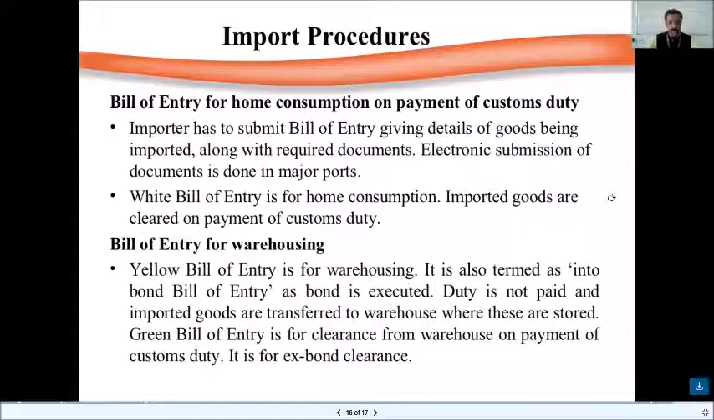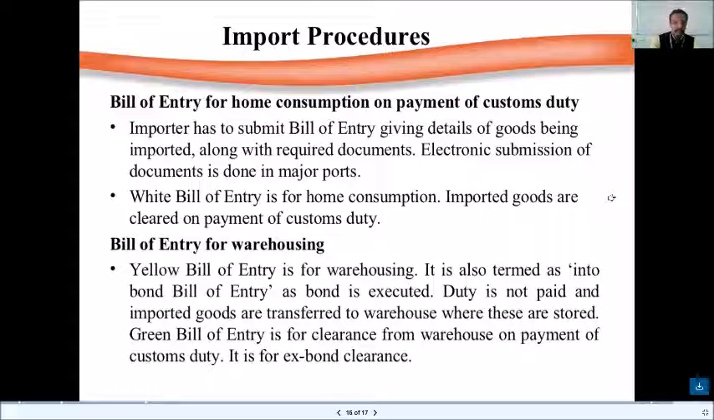Importer has to submit bill of entry giving details of goods being imported along with required documents. Electronic submission of documents is done in major ports. White bill of entry is for home consumption. Imported goods are cleared on payment of customs duty. Bill of entry for warehousing. Yellow bill of entry is for warehousing.